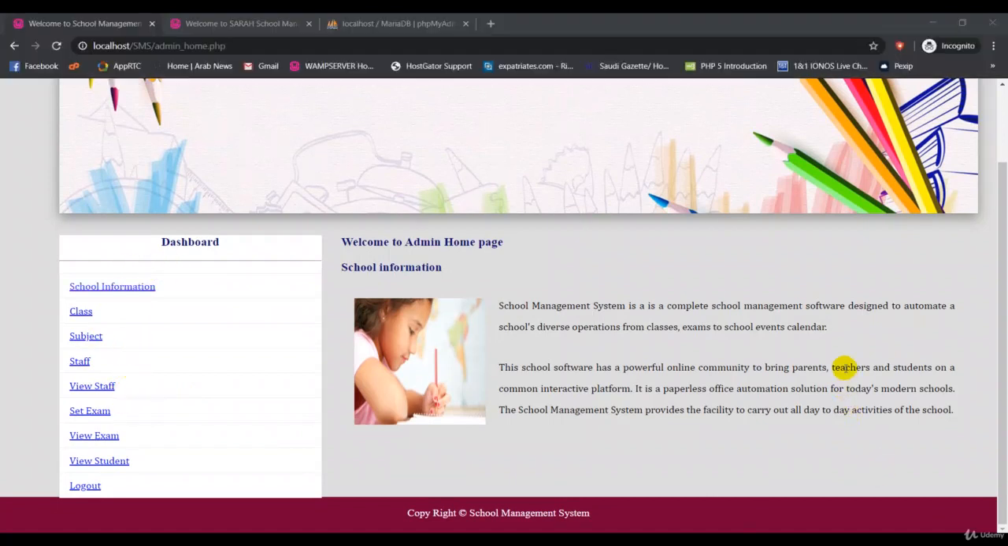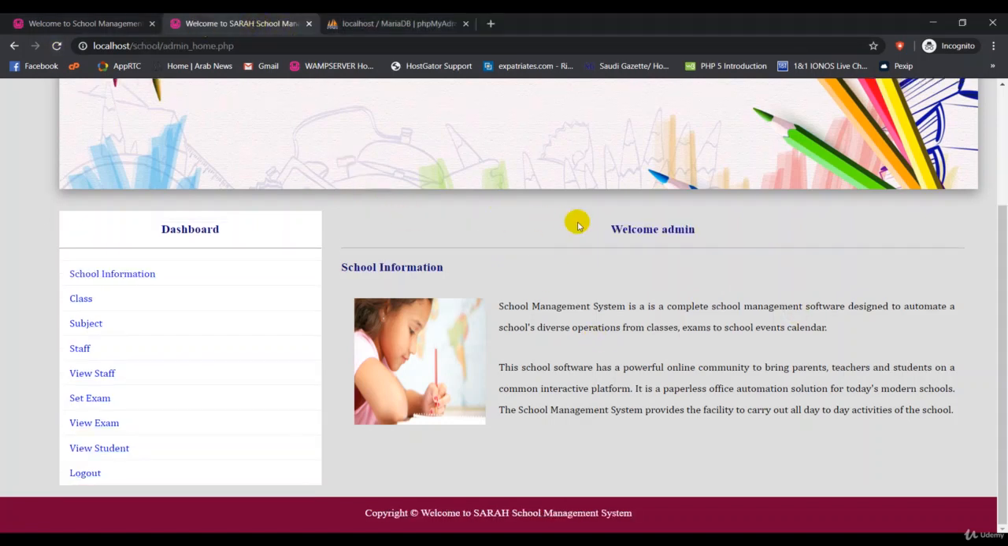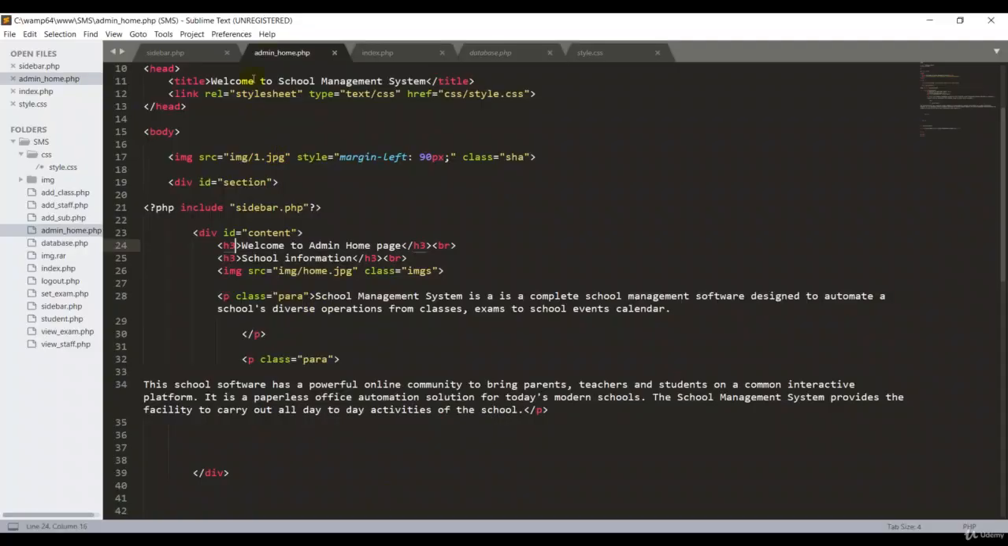Now guys, we have to work on the welcome to admin homepage section. If I go to my original one, you see the welcome admin is in the center, along the horizontal line. So I want to work on this, guys. Go back to my editor, then admin homepage. This is my welcome message, welcome to the admin homepage. I want to bring this one to the center.